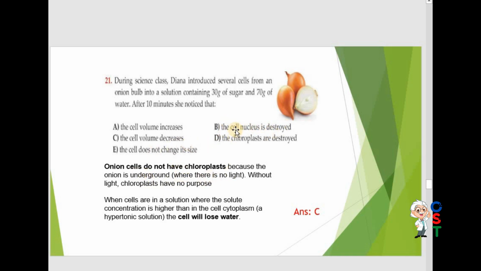Cell nucleus is destroyed, nucleus remains stable. The cell does not change its size, obviously it changes size. Cell volume increases, cell volume decreases. You have to select from A and C. I have told you that the concentration of water is higher inside, so water comes out. The cell volume decreases. It will shrink. So answer C is correct.